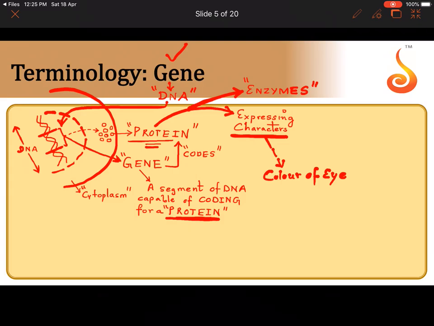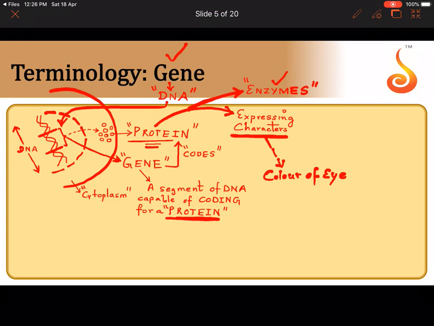Okay, so what are these? These are the characters. I have a different eye color, you have a different eye color. Now, did you know that these eye colors are because of pigment molecules? The pigment molecules are nothing but a byproduct of what? They are a byproduct of chemical reactions inside your cell. And for those chemical reactions, you need whom? You need enzymes. And what are enzymes? 90% of all the enzymes in your cell are nothing but proteins. So now you know the color of your eye is because of some protein which is involved in some biochemical pathway in the cells of your iris, and that's why your iris gets imparted with a specific color.